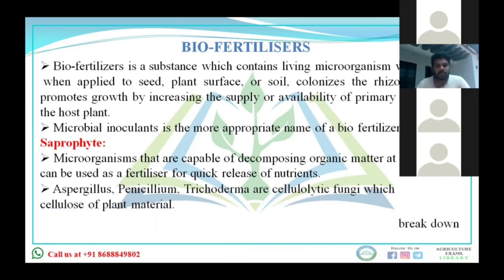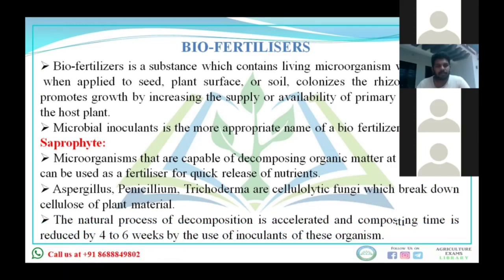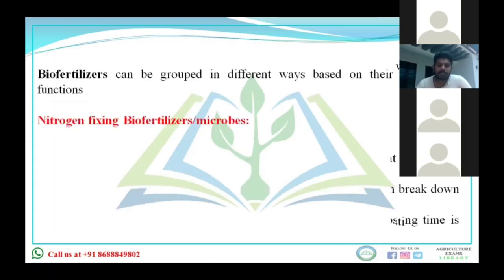Like Aspergillus, Penicillium, Trichoderma, these are all fungi which can decompose cellulose of plant materials. Naturally the process of decomposition is also going on, but when you apply the biofertilizer, they accelerate the rate of decomposition.